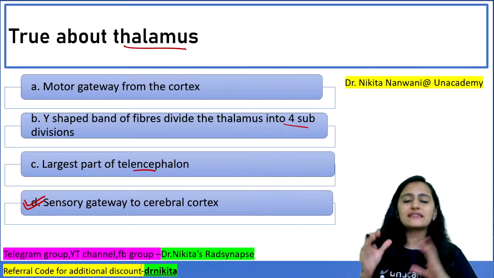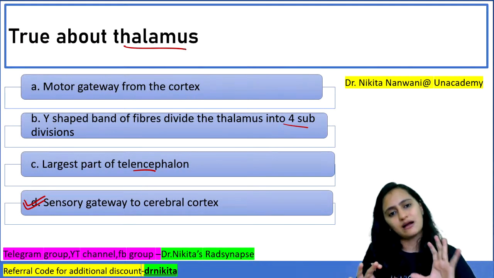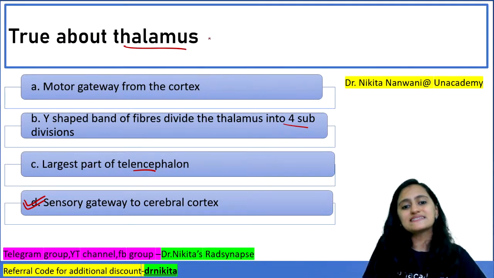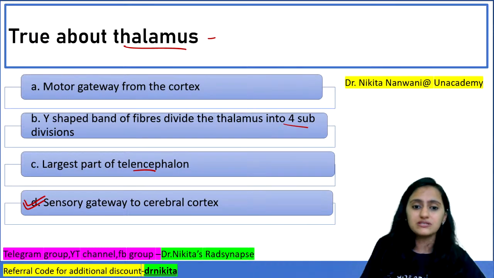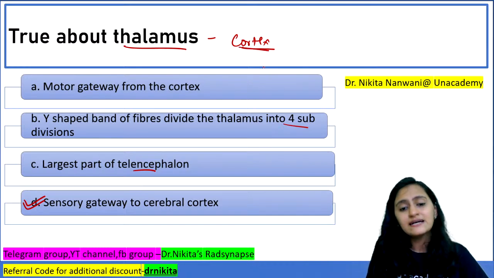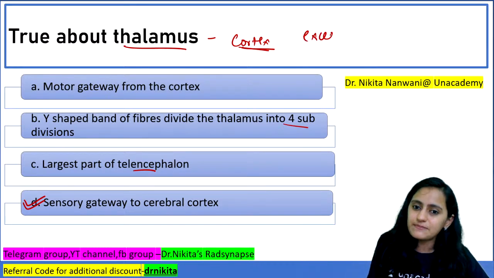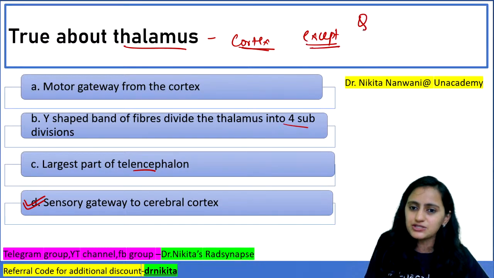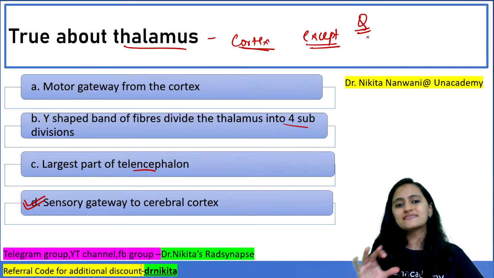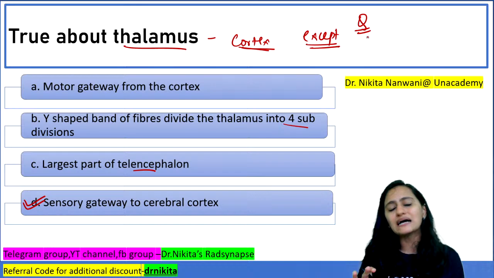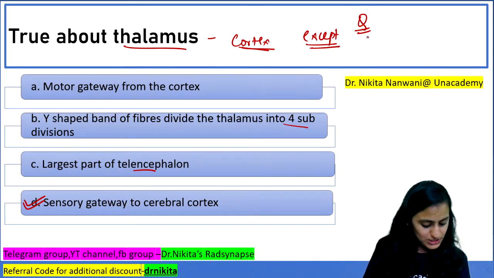So whenever we say thalamus, the first thing that should come to your mind is that it is the sensory gateway. So all the sensations, the afferents, they pass through the thalamus and then they go to the cerebral cortex, right? And there is one exception. So please add this one-liner to your notes if it's not there in your notes. Which sensation? All sensations, afferents, pass through the thalamus except one, which is that.